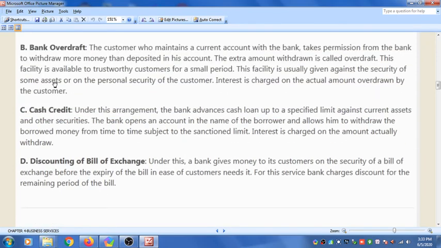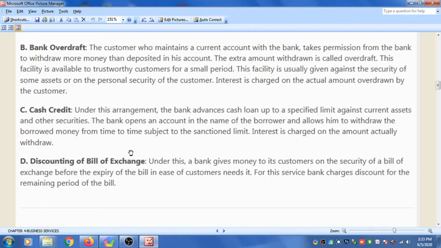Now the last type of loan or credit given by the bank is discounting of bill of exchange. Under this, a bank gives money to its customers on the security of a bill of exchange before the expiry of the bill in case the customer needs it.